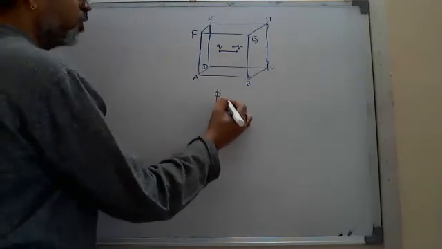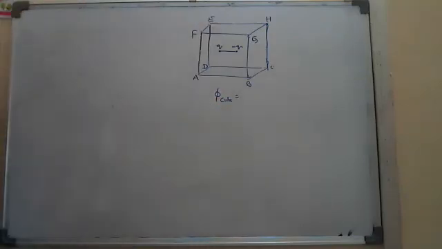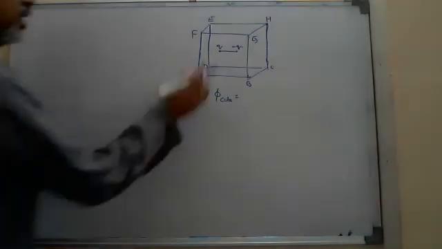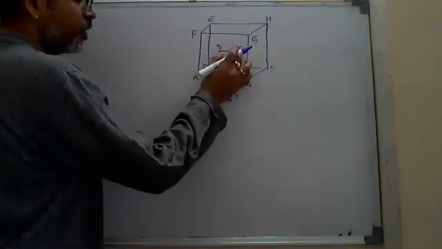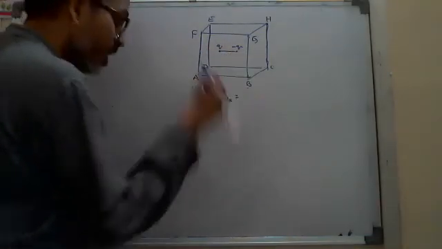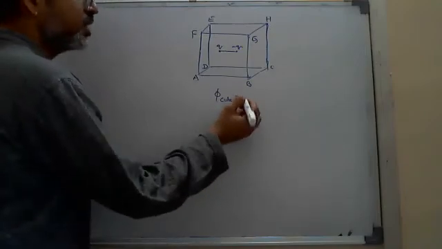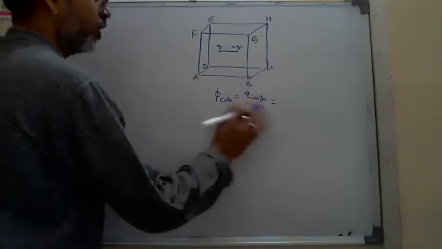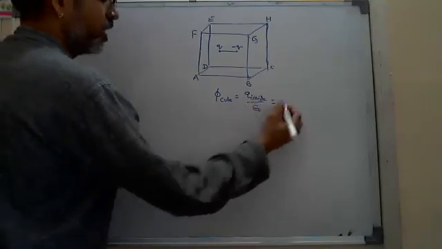I think you can say the answer. What is the flux linked to the cube? I think you know it. What will be the answer? Think wisely here. A dipole has two equal and opposite charges. 0, sir. Yes, flux through the cube is 0. Why? Because Q inside is equal to 0. Okay, very good. So your answer is correct.